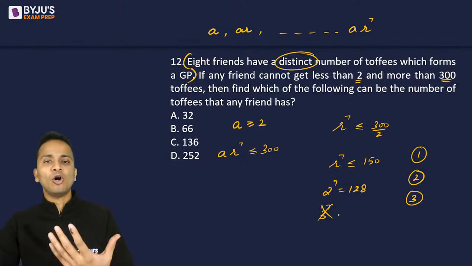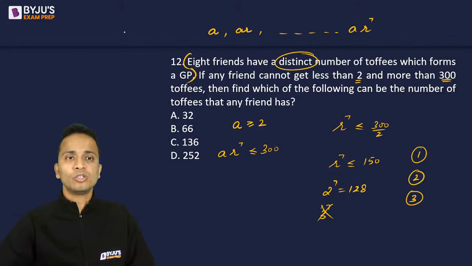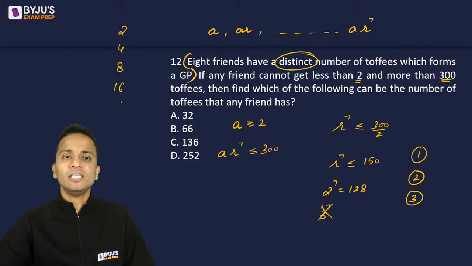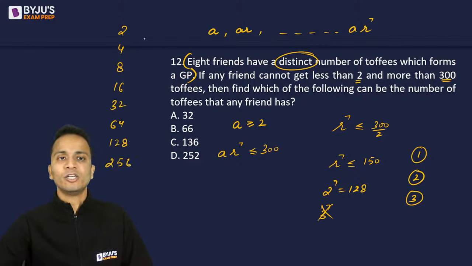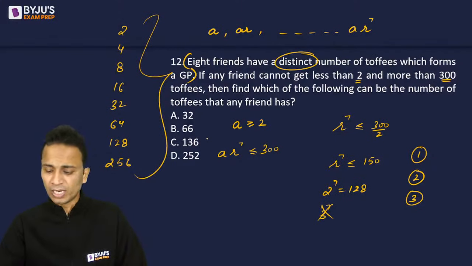So I can say that all these toffees can be in the powers of 2. So the number of toffees can be 2, 4, 8, 16, 32, 64, 128 and 256. So these can be the 8 values of toffees that each of these 8 friends will have.